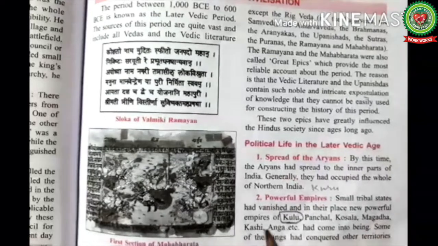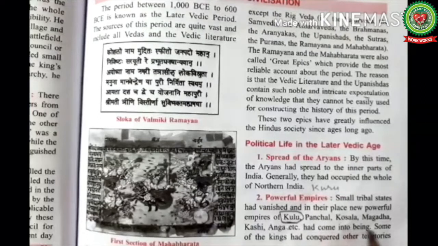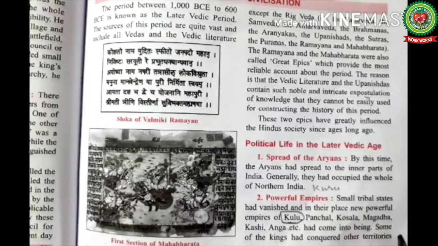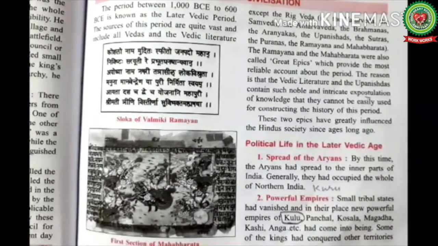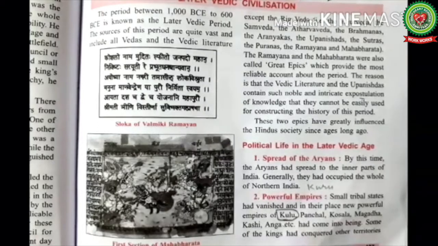Number 2 is powerful empires. Small tribal states vanished and in their place, the new powerful empires of Kuru, Panchal, Kosala, Magadh, Kashi, Anga, etc. had come into being. Children, it's not Kulu, it's Kuru. Such kings conquered other territories. It means the big powerful empires have been established in place of the small tribal states.